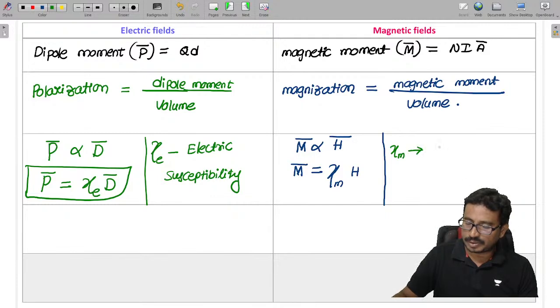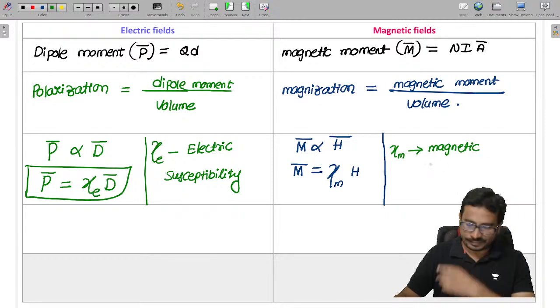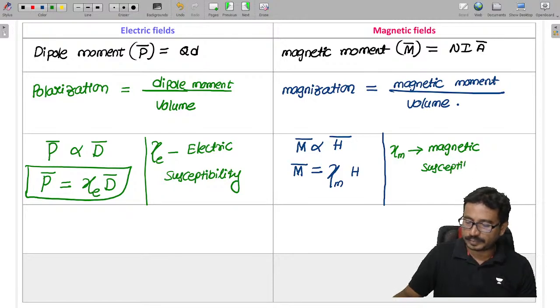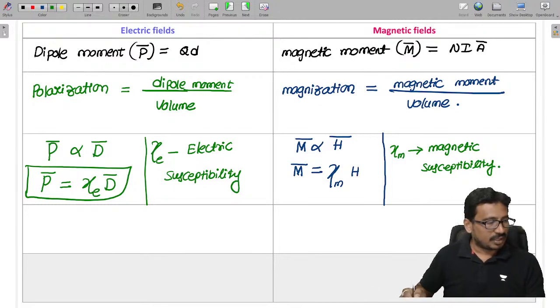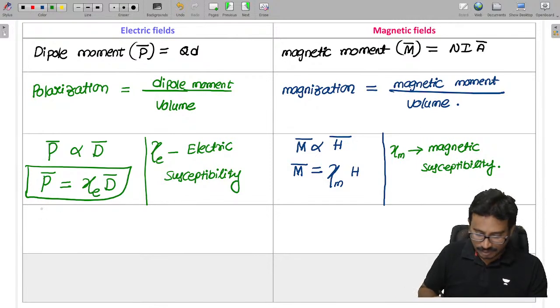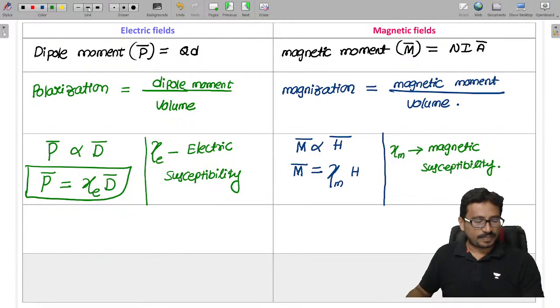And chi m is called the magnetic susceptibility. Sometimes they will give this as epsilon.